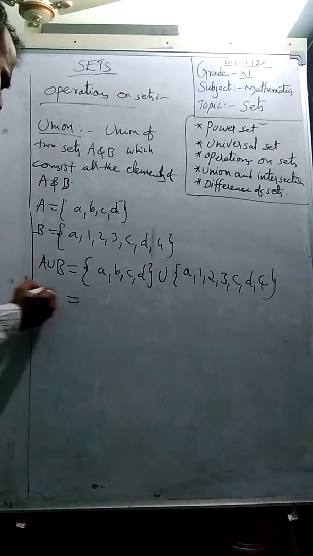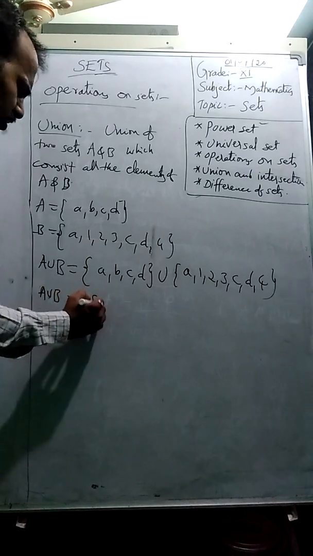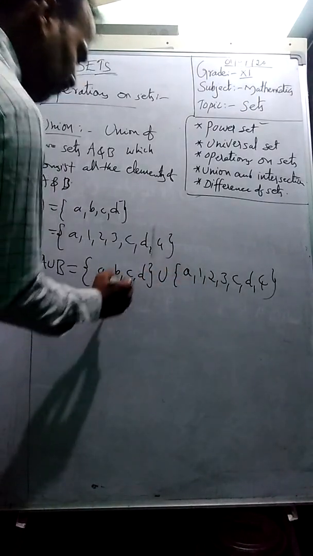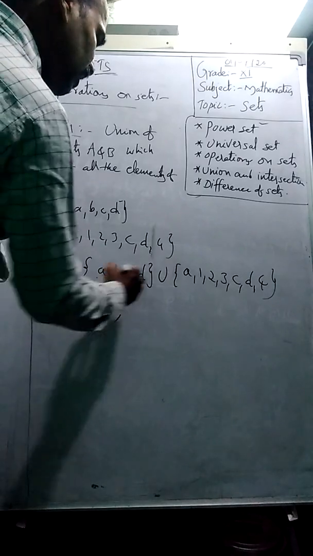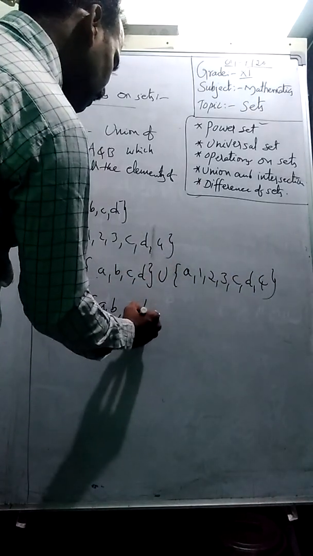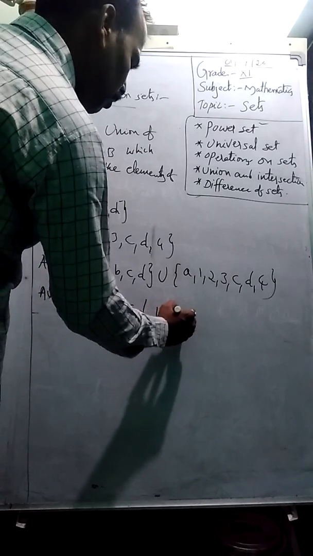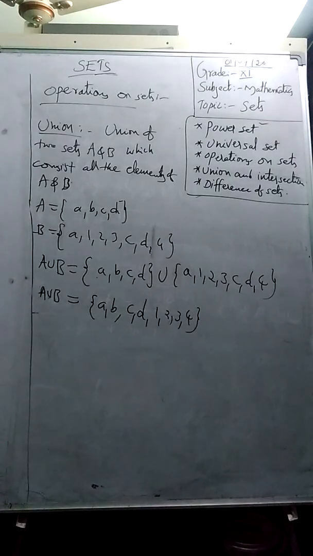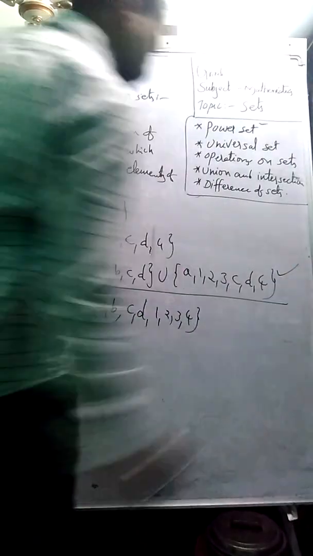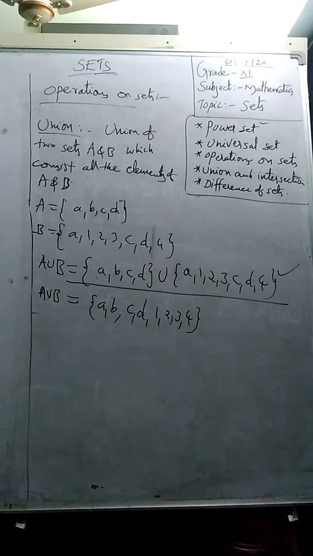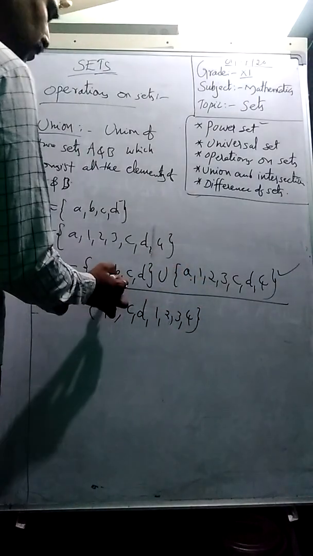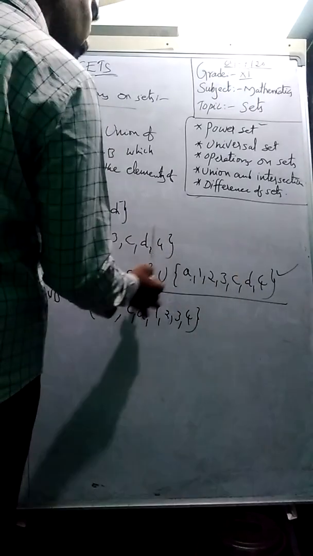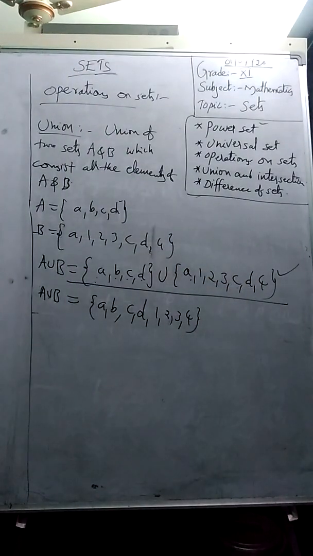If you observe, students, what are the elements together? A is there, but if it is repeated twice, we will take it once. B is there, C is there, D is there, 1, 2, 3, 4. Union means simple, students. What are the elements in A and B, all together, that is called union. But when an element is repeated twice, we will take it only once, because repetition is not allowed in a set. So this is the way to find the union of two sets.